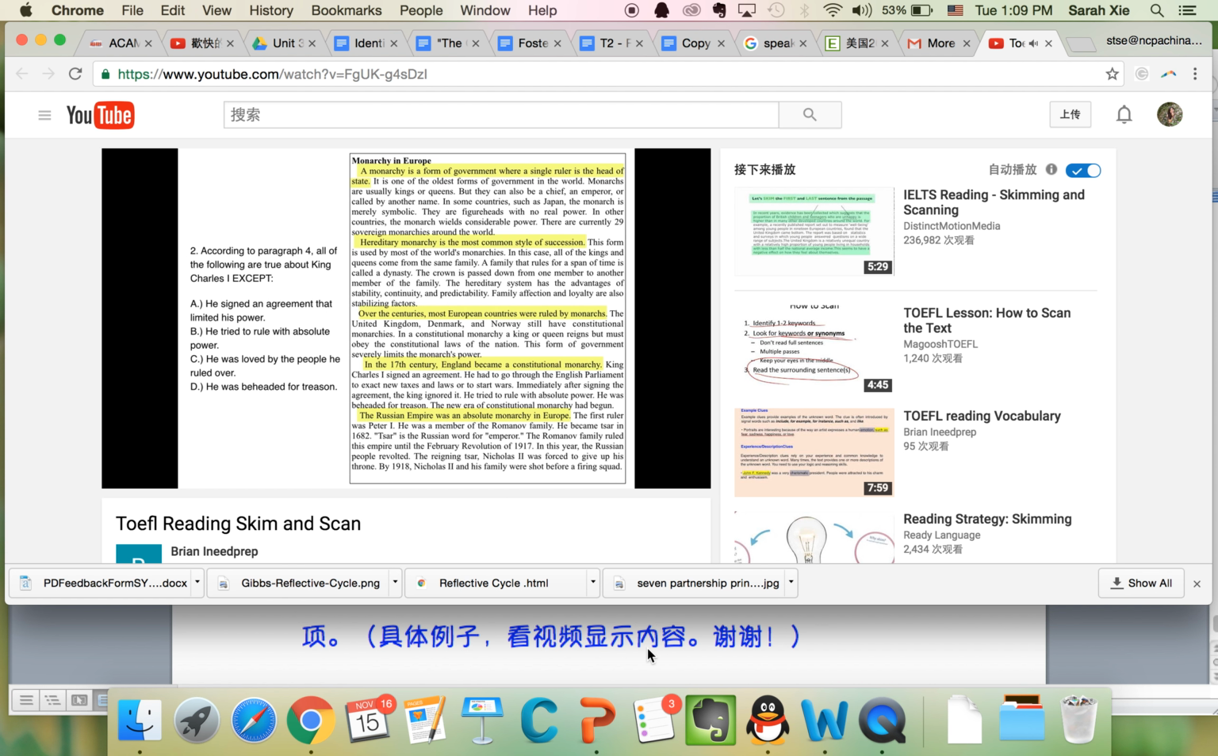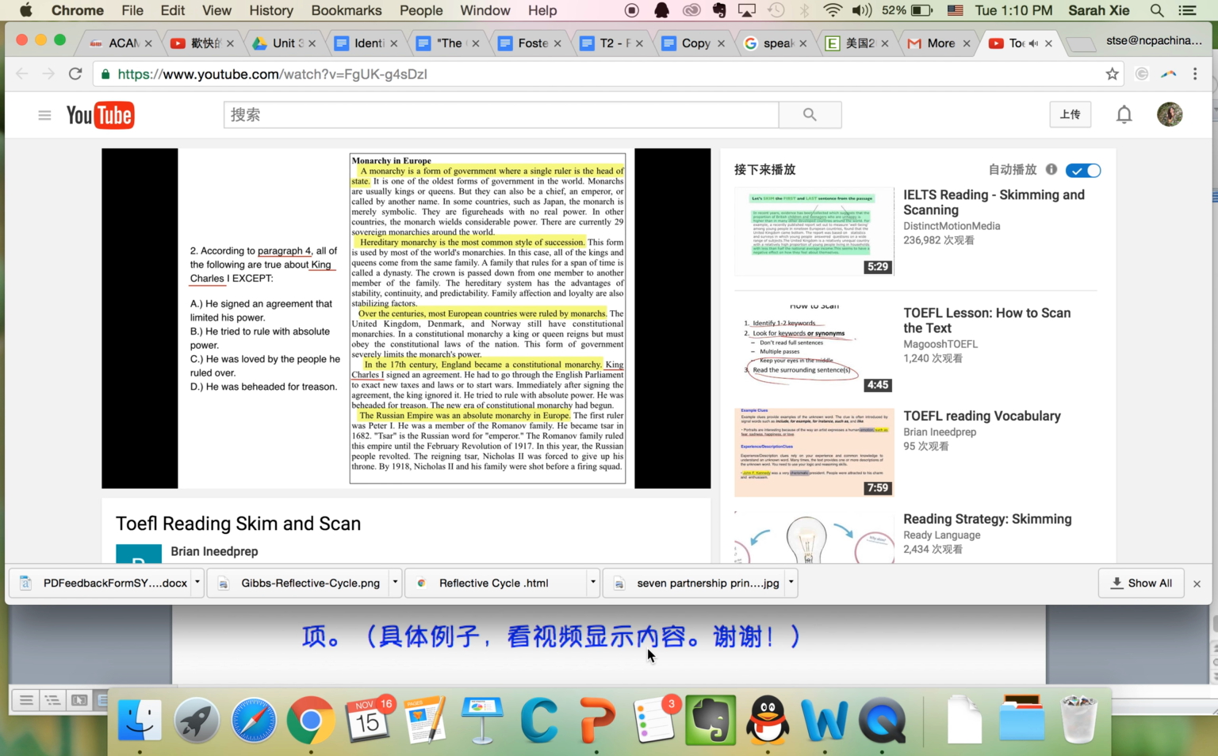Question 2. According to paragraph 4, all the following are true about King Charles I except. This is an except question. That means 3 of the answers will have the information in the paragraph, and 1 of the answers will not have the information anywhere. Okay, so let's look for the things we have to look for. We have to look for paragraph 4 and King Charles I. So let's scan real quickly so we can find paragraph 4, and in paragraph 4 we can find King Charles I. Now let's read the potential answers.